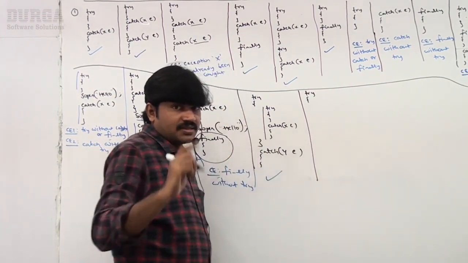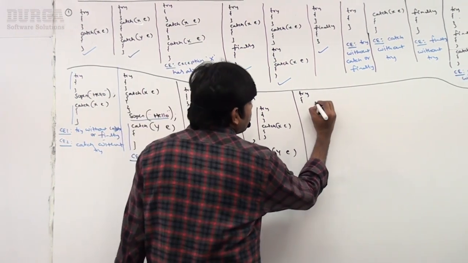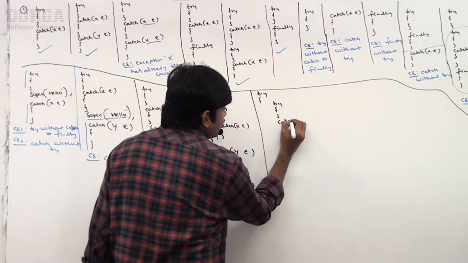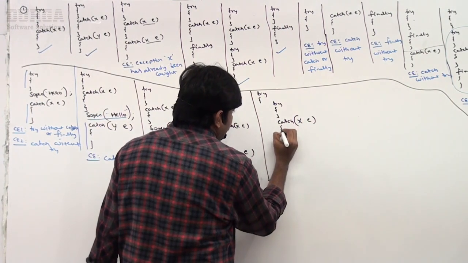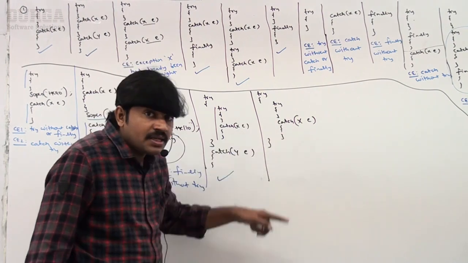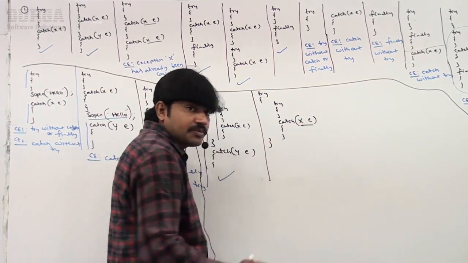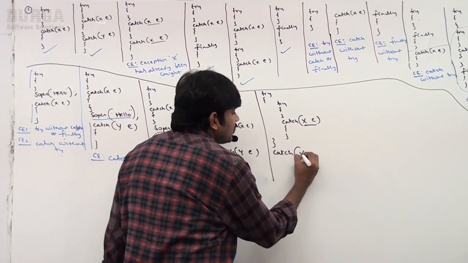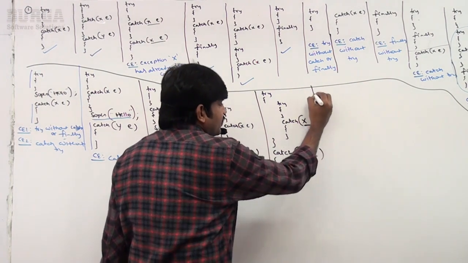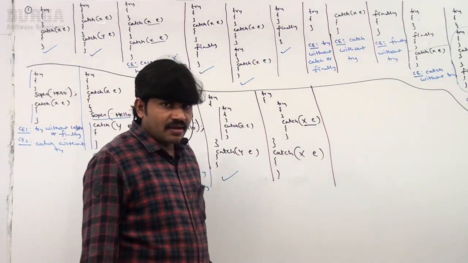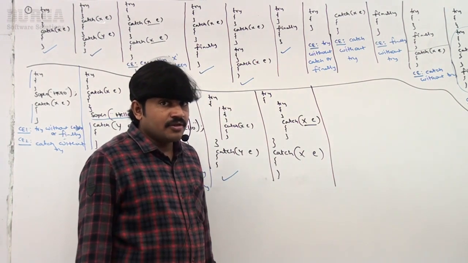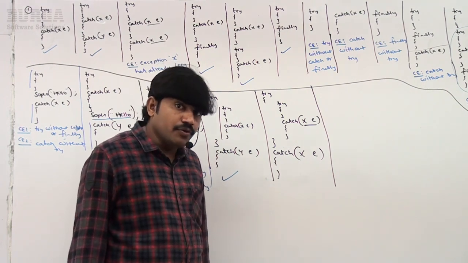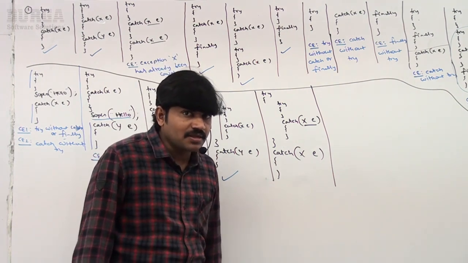Now next one, observe very carefully. Here a bit dangerous thing is there. I'm taking a try block, and the inner catch takes X exception. Observe, the inner catch block is responsible to handle which exception? X exception, right? Now the outer catch block also takes X exception, like this. Can you please confirm, is it valid or not? Two catch blocks for the same exception you can't take. Have you remembered we discussed this?